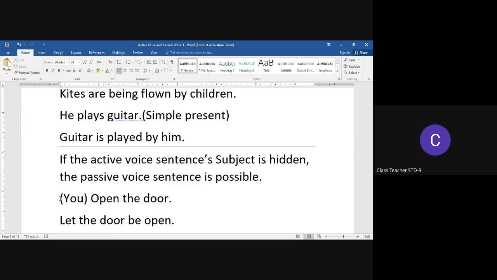When you say open the door, it means to say you open the door. And when we transform this sentence from active voice to passive voice, we have to say let the door be opened.